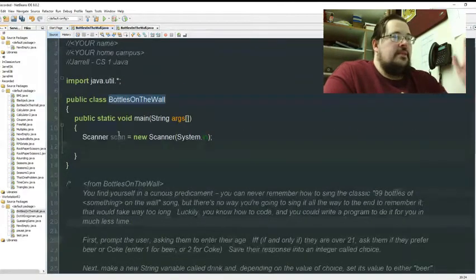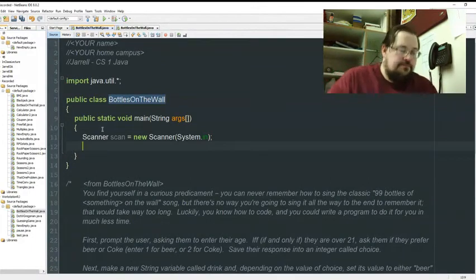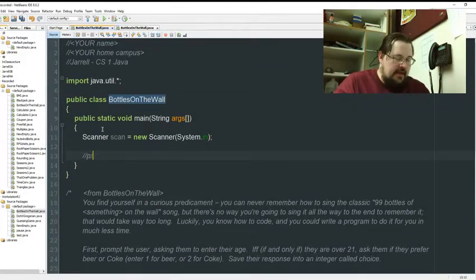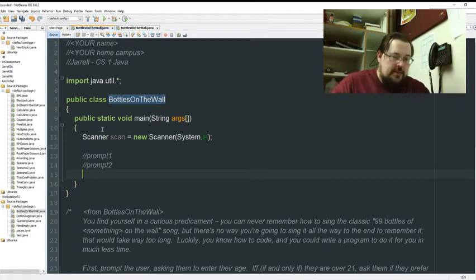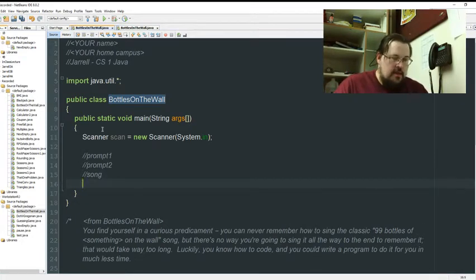All right, got my skeleton, got my header. I'm going to have 2 sets of prompts. First one's for everybody. The second one is just for when we need it. Then we'll do the song. And that's it. There's no real other things, but we'll put one down just to say the last verse, just to remember that it is separate. Okay?